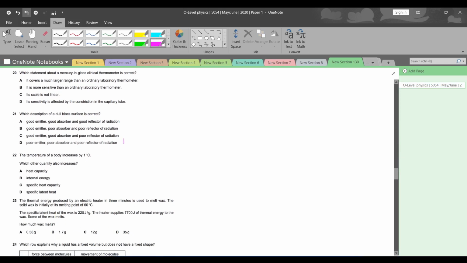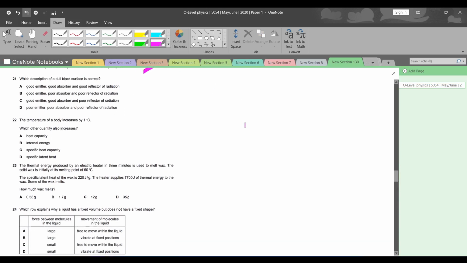Question number 20. Which statement about a mercury in glass clinical thermometer is correct? That is out of our syllabus. We do not have to do that.